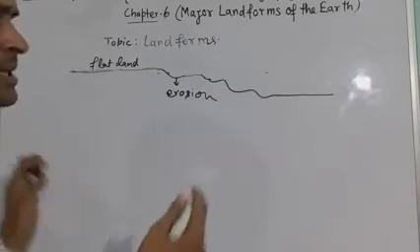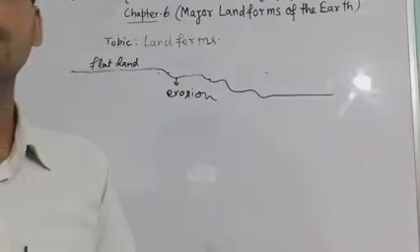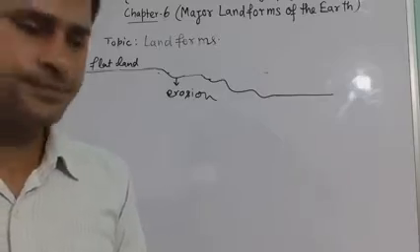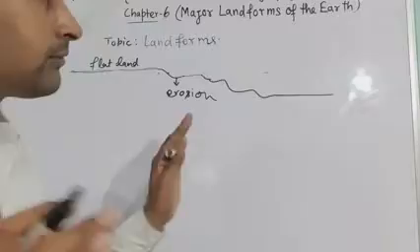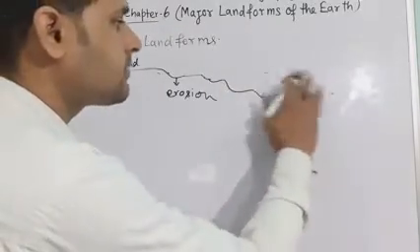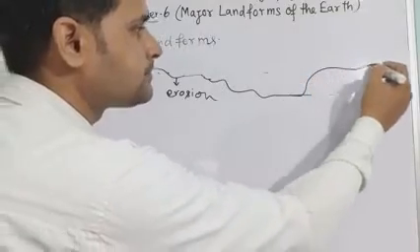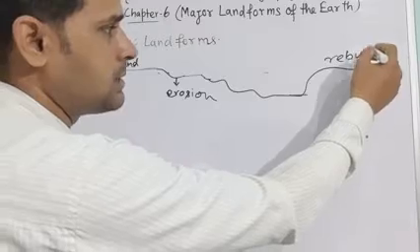Sometimes there are depositions. With the help of river water, if the soil is gathered somewhere, that is called rebuilding, means deposition.